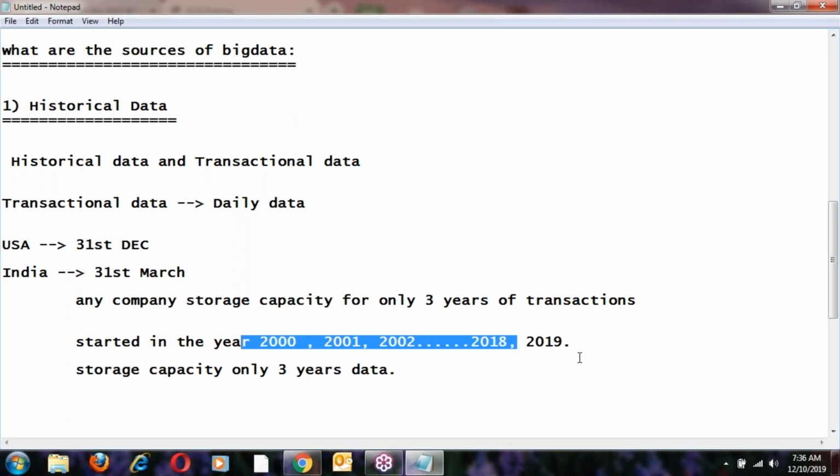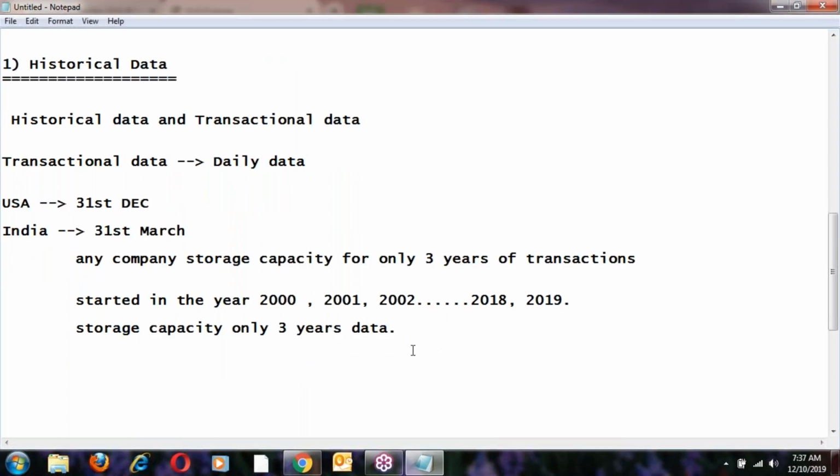One second. Yes, Vasdev, your doubts. Backup data in the cloud, what's the purpose of cloud? That also we'll discuss, wait. Where to store that backup data? That also we'll discuss. Wait for some time. Now let me finish our topic actually.